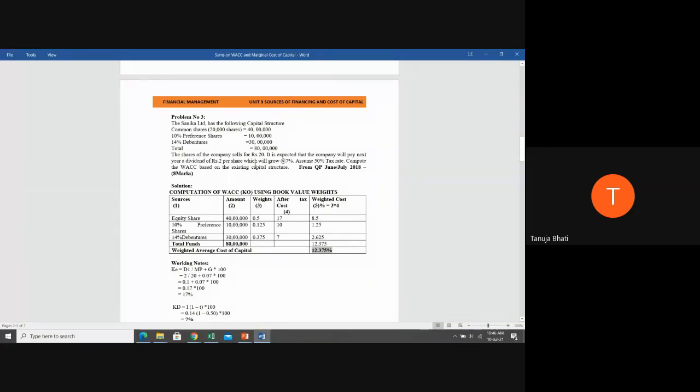And can anyone tell me why I've taken this rupees 2 as D1 and not D0? How did we know that this is D1? It's for next year, ma'am. Correct. It is mentioned that it is to be paid next year. If it was for this year, it would be D0. Since it is next year, it is D1.